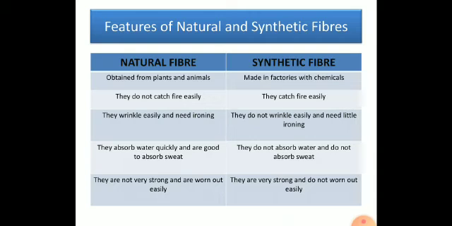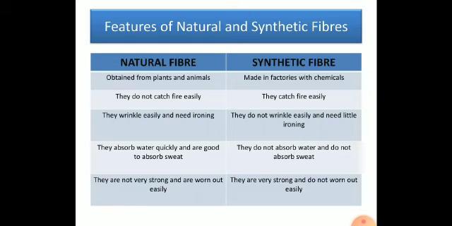Natural fibers wrinkle easily and they need ironing compulsorily. Whereas synthetic fibers do not wrinkle easily and quite often they require only a little ironing once in a while. Natural fibers absorb water quickly and they are good absorbents of sweat. That is why in summer we prefer to wear cotton or linen clothes. Synthetic fibers do not absorb water easily and they do not absorb sweat also.